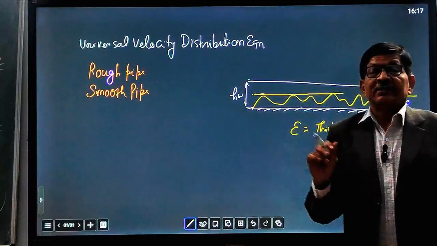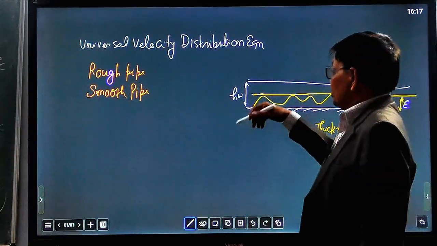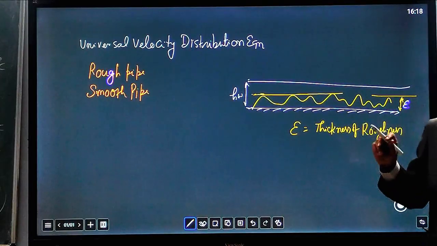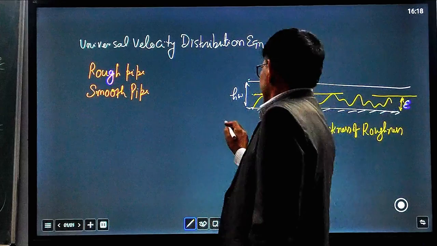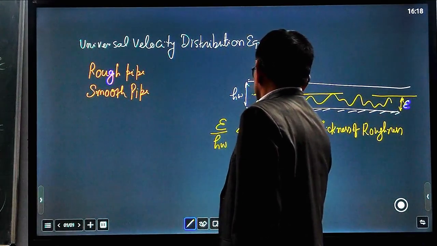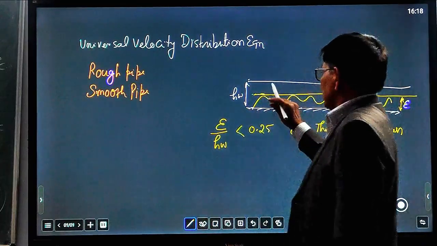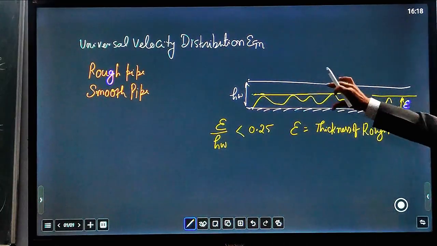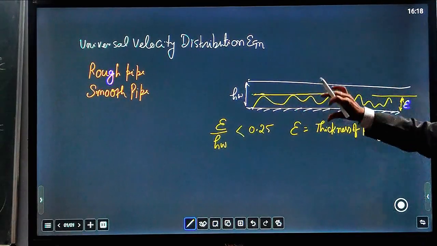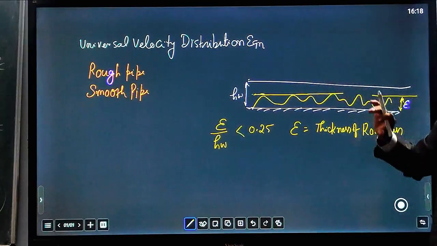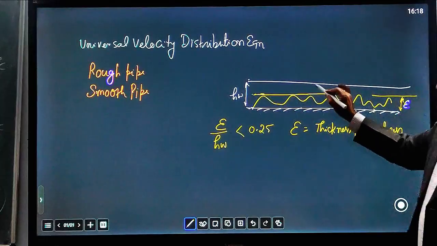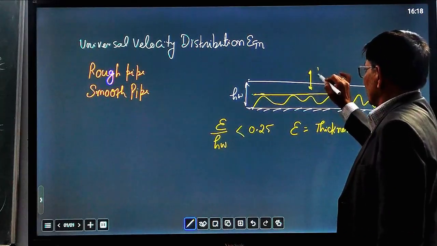HW means the laminar sublayer. If the laminar sublayer is above the roughness, then the pipe is smooth. We define that if epsilon upon HW, the ratio of the thickness of the roughness peak to the thickness of the laminar sublayer, is less than 0.25, the flow from the surface up to this point is laminar, and above that point it becomes turbulent, so here you find a turbulent core.